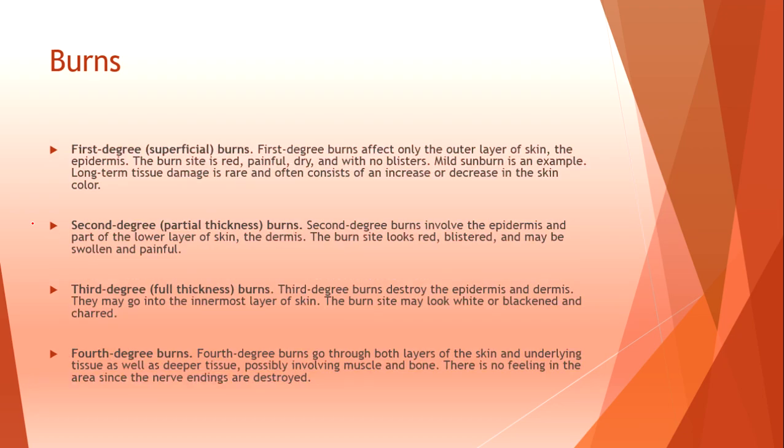We have four degrees of thermal burns from the heat. First degree, superficial burns. First degree burns affect only the outer layer of the skin, the epidermis. The burn site is red, painful, dry, and with no blisters. Mild sunburn is an example. Long-term tissue damage is rare and often consists of an increase or decrease in the skin color.